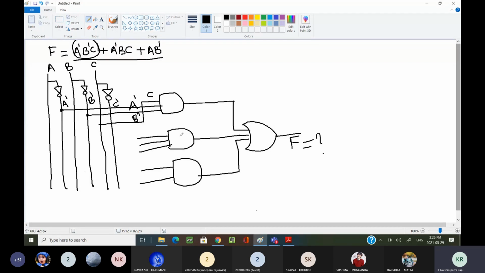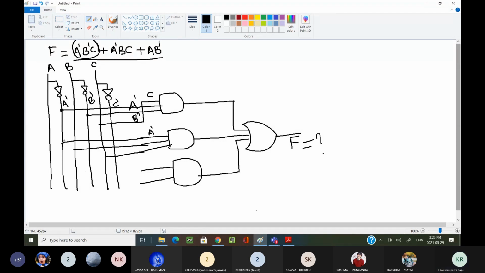You can connect. Okay. Here, what is the term here? Here you can connect to this. You can connect to A dash. This you can connect to B dash. Okay, I can connect here only. Why? Because some people may get doubt. Okay. Here, this is my B, and this is my C.